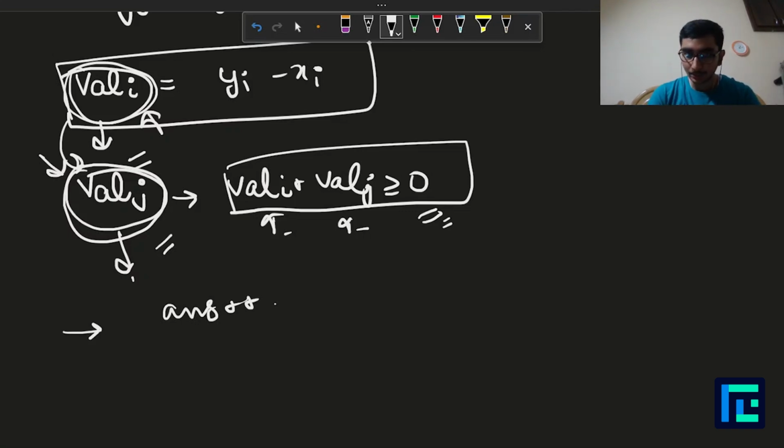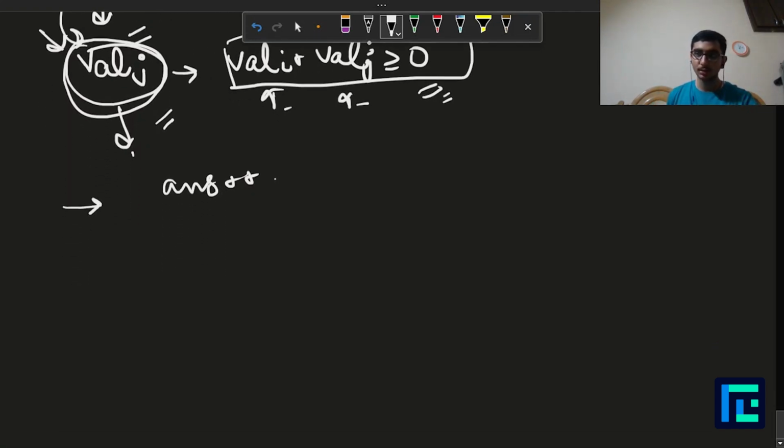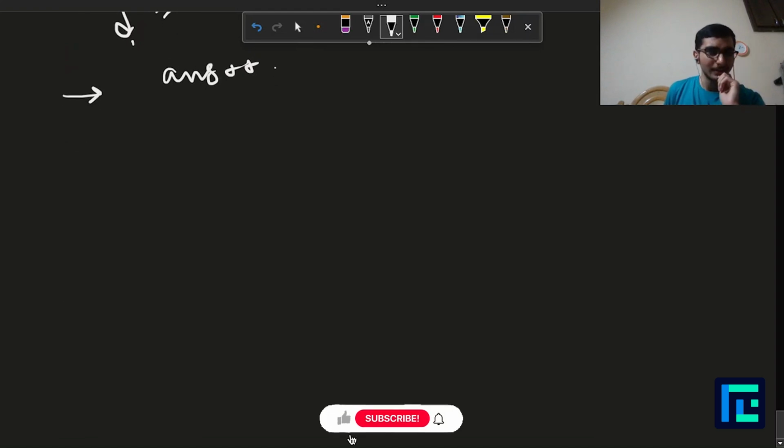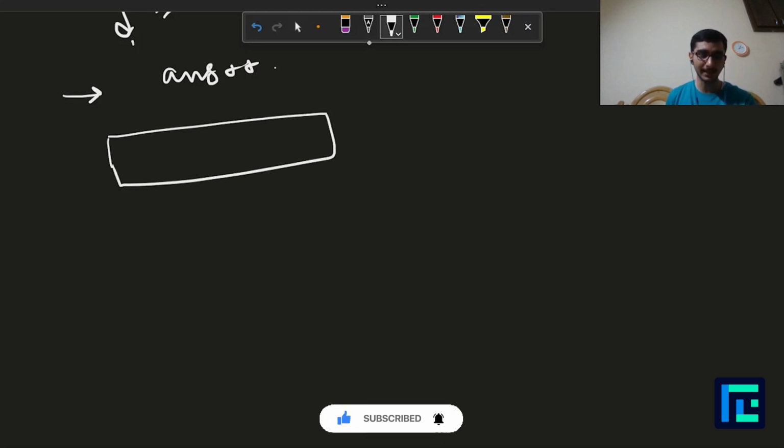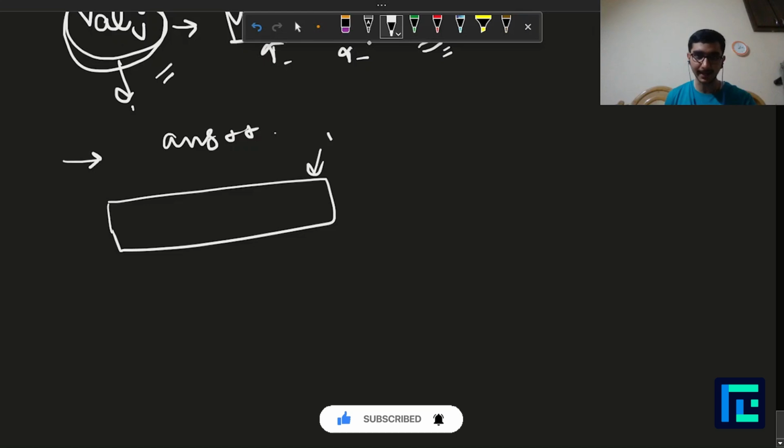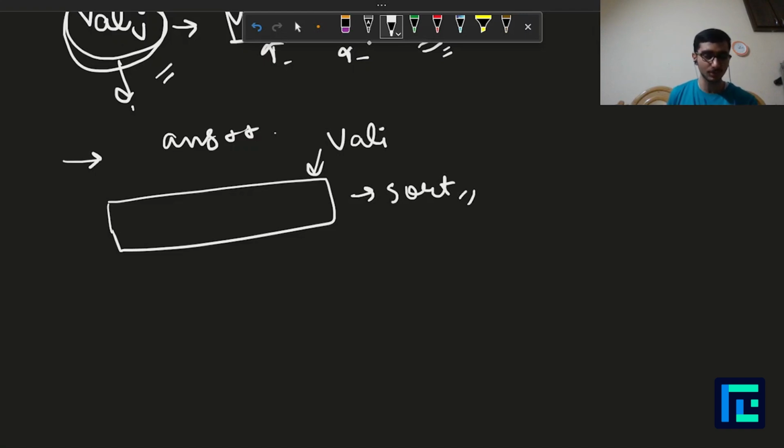Right. Now, let's discuss the time complexity of our approach. You can do it in different ways, because one way is to sort my array after I calculate these values. So let's say this is my array of values and I sort it, and then I can use two pointers of some sort to calculate this. Otherwise, I can also use a multiset, and I will push all my values into it.